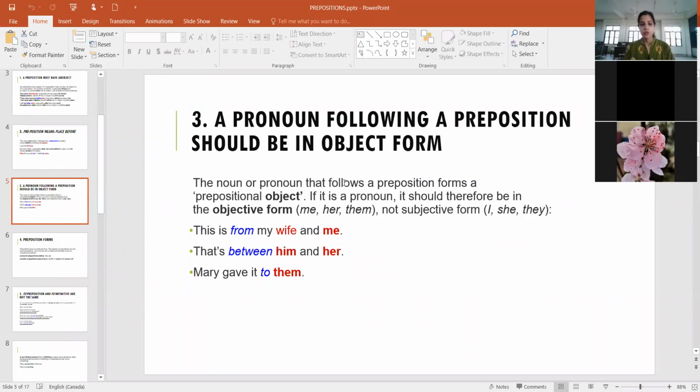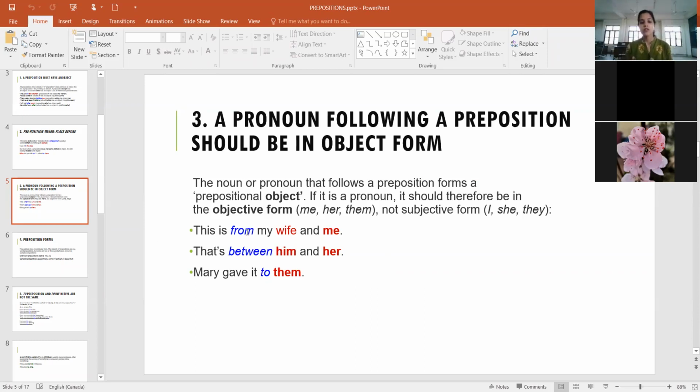So the noun or pronoun that follows a preposition forms a prepositional object. Like we told, it is always accompanied by an object, right? So if it is a pronoun, it should therefore be in the objective form, not the subjective form. Now this is again a complicated rule. Don't worry about it. Just look at these examples.